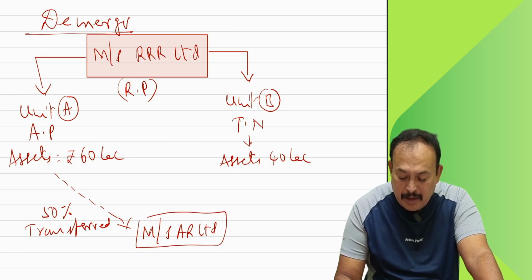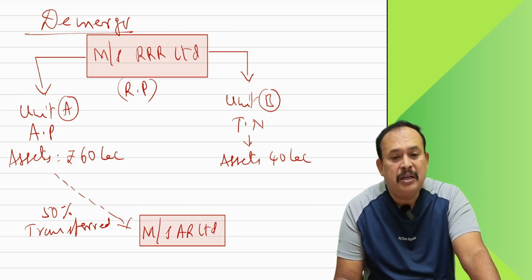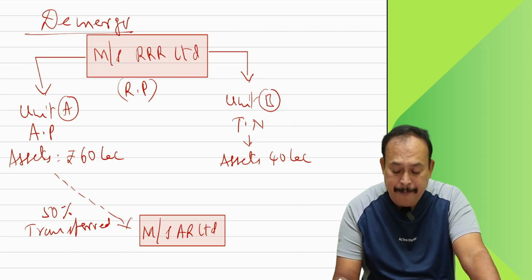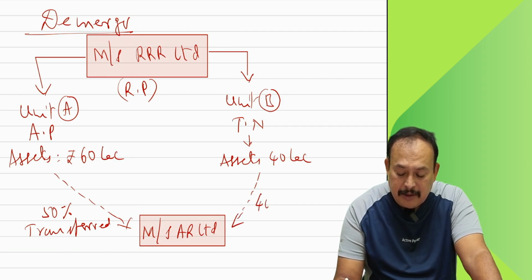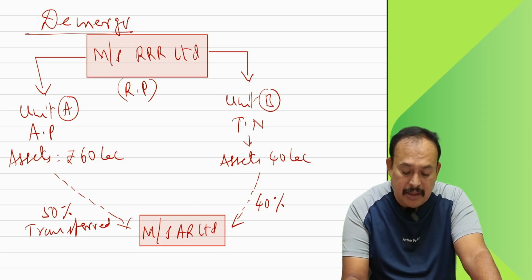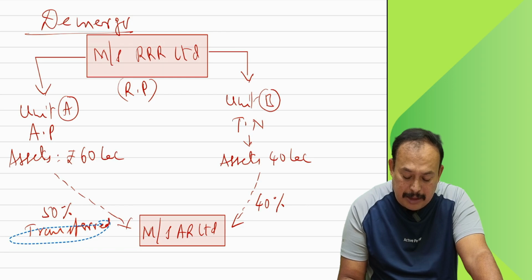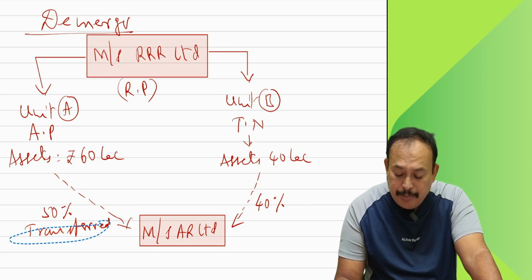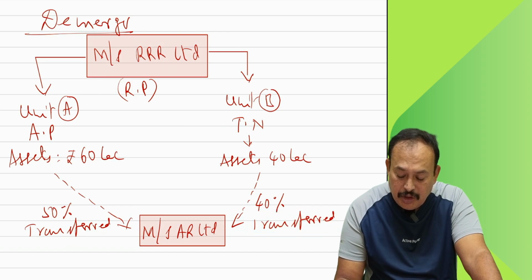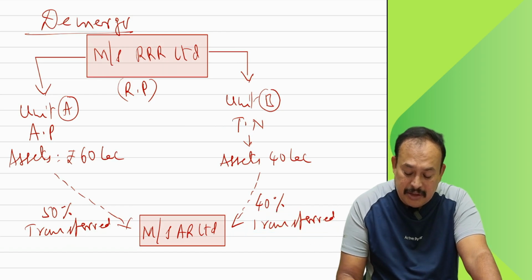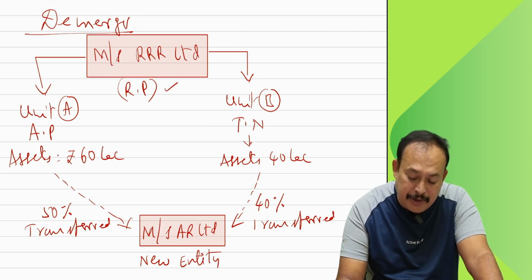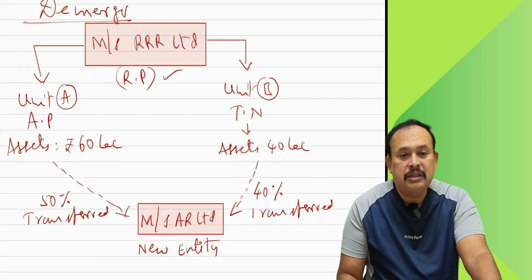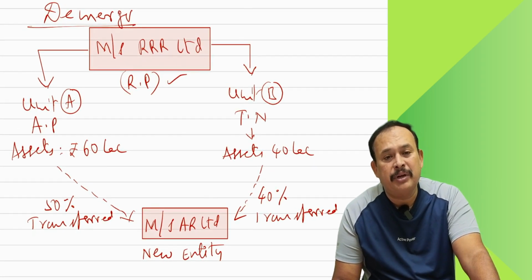AR Limited has been formed by taking 50% of the assets of Unit A and, let us say, 40% of the assets of Unit B, transferred to a new entity in the name of demerger. Therefore, this is a new entity. This entity continues the business, but the new entity has been formed under the demerger.